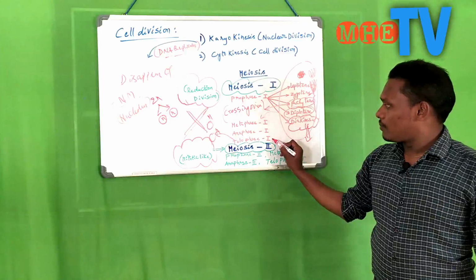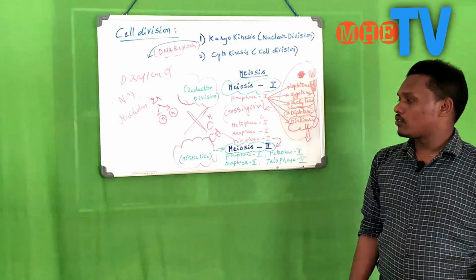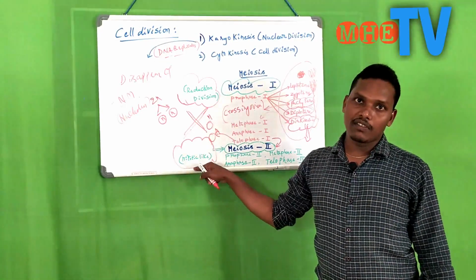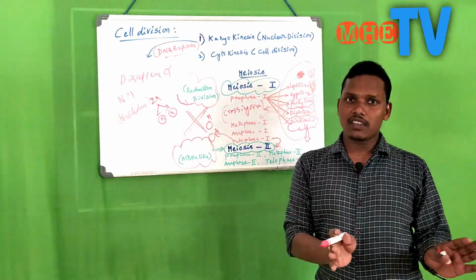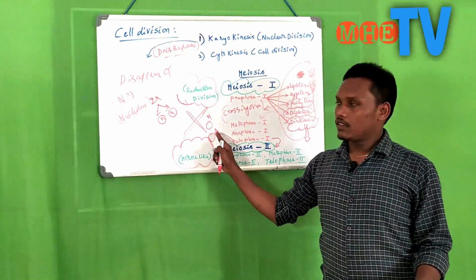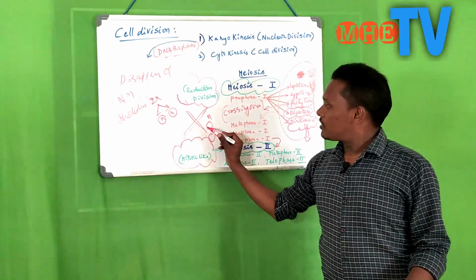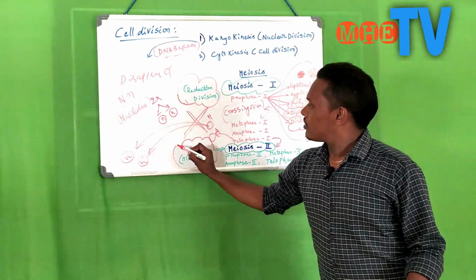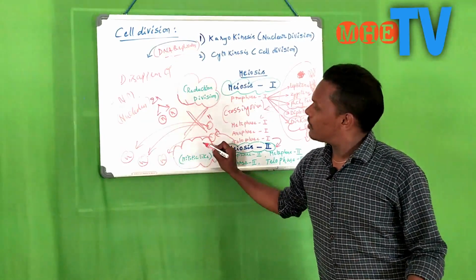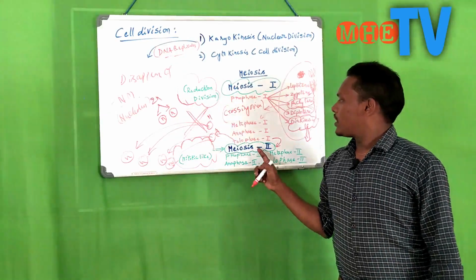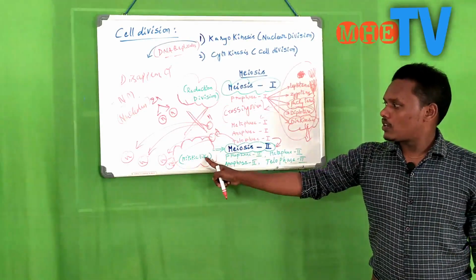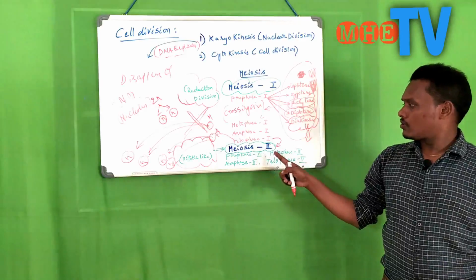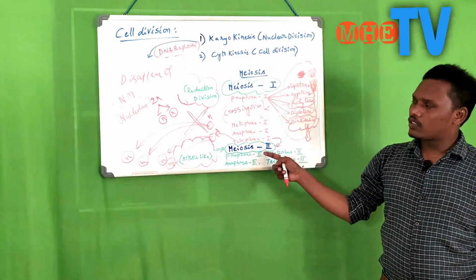After completion of telophase 1, the cell enters meiosis 2. As mentioned, it is a mitotic-like division. In mitosis the chromosome number is conserved. Here the chromosome number is n, and here also n. That means two daughter cells, which again divide and form n. This also divides and forms n. That's why meiosis 2 is also known as mitotic-like division. It also has four phases: prophase 2, metaphase 2, anaphase 2, and telophase 2, quite similar to these processes.